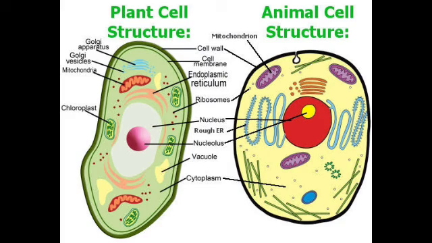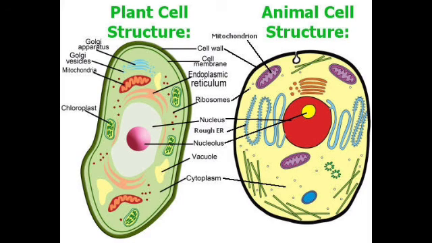In animal cells, there are no plastids present because animal cells do not participate in the photosynthesis process, whereas plant cells have plastids, and these plastids contain chlorophyll. With the help of this chlorophyll, plant cells perform the photosynthesis process. Animal cells usually have no vacuoles. Only some animal cells have small vacuoles, but a plant cell has a large vacuole in it. So these are the differences between plant cell and animal cell.